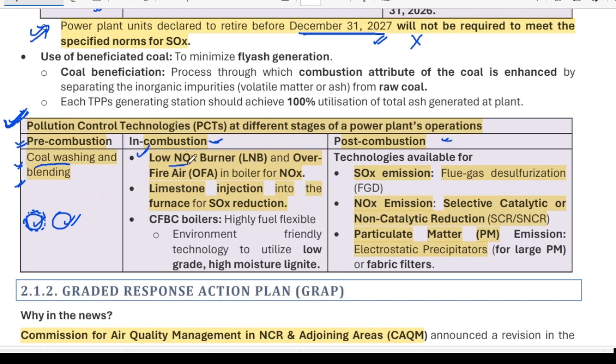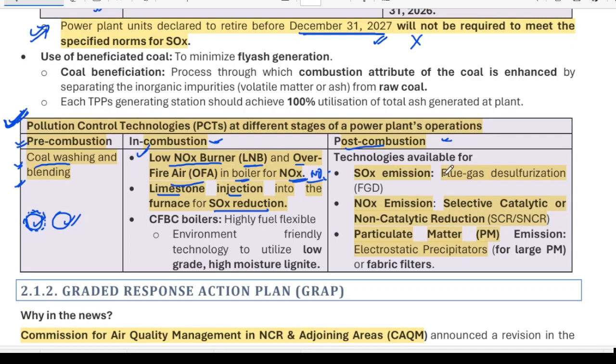Now, during the combustion, low nitrogen oxide burner (LNB) technology can be used, and over fire air in the boiler. What this is doing is increasing the oxygen to the thermal power plants, and hence nitrogen oxides get converted into nitrogen dioxide, NO2, which is a lesser pollutant than N2. Then limestone injection can be done to reduce the sulfur dioxide emissions. Okay, what happens after the combustion?